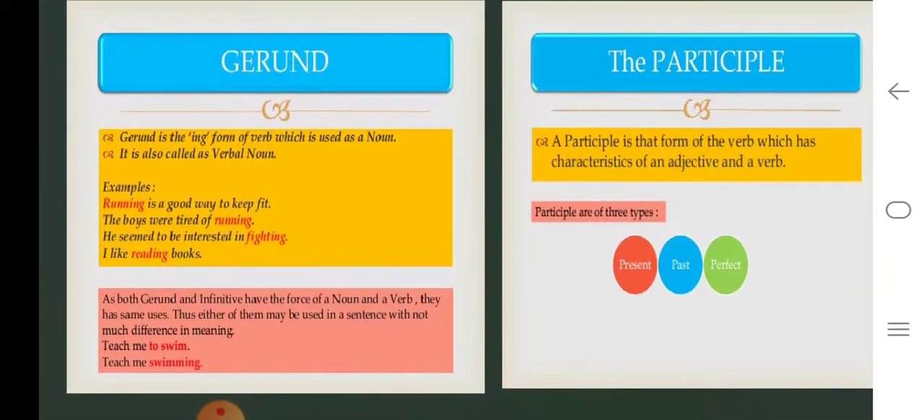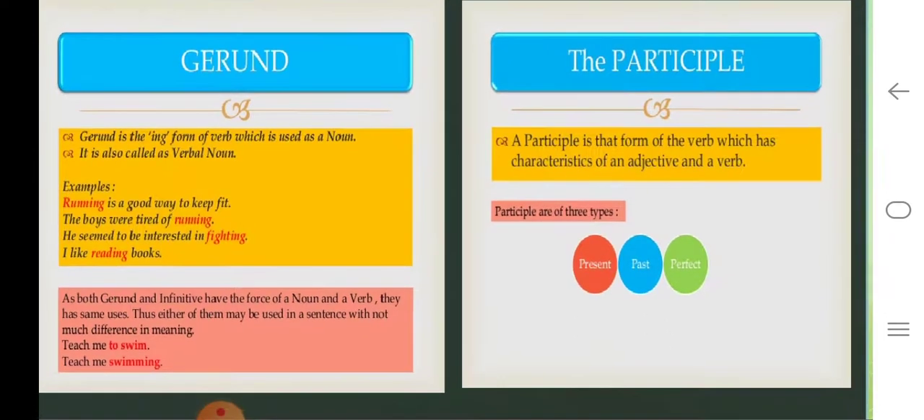Now what is gerund? Gerund is an ing form of verb which is used as a noun, or it is called verbal nouns. When we looked at the infinitives, it was preceded by to. Gerunds end with ing. So if you look at the examples, running is a good way to keep fit. The boys were tired of running. He seemed to be interested in fighting. I like reading books. So if you look at the verbs here, everything ends in ing. So you can easily make out the gerundial form, isn't it?